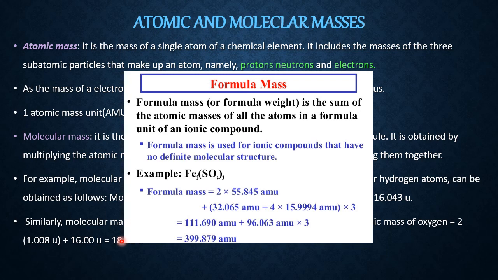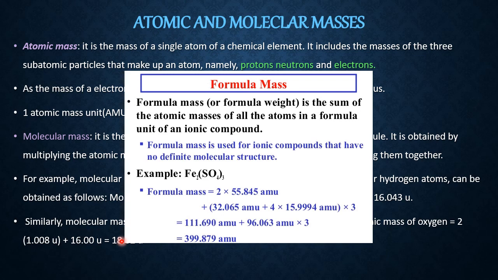But if you use formula mass for covalent, it's not wrong. Molecular mass for ionic compounds, it's not wrong. Both are accepted, just as we have accepted atomic mass and atomic weight, though a difference is there. So here also formula mass and molecular mass are accepted for ionic, covalent and coordinate compounds. Just to differentiate, we are using formula mass and molecular mass.